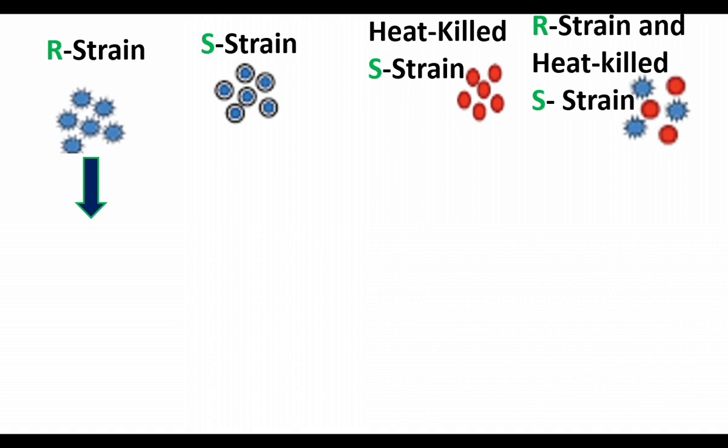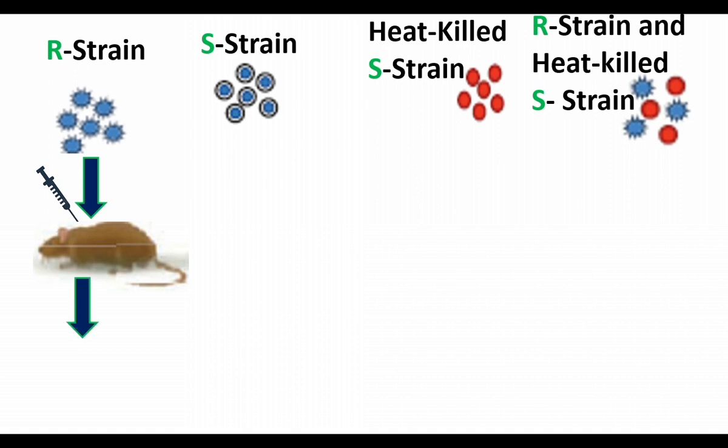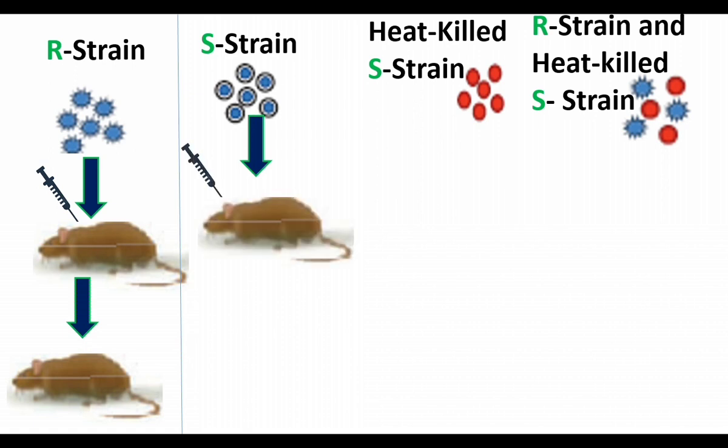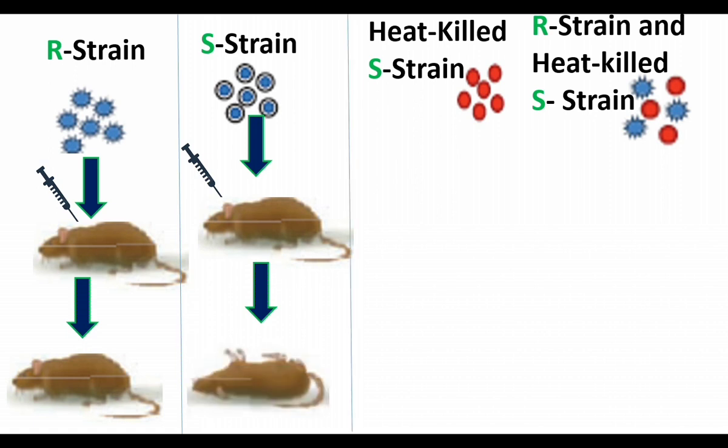The R strain bacterial cells were injected into the mouse. The mouse survived because R strain is avirulent. When the S strain cells were injected into the mouse, the mouse died, because S strain is a virulent strain.